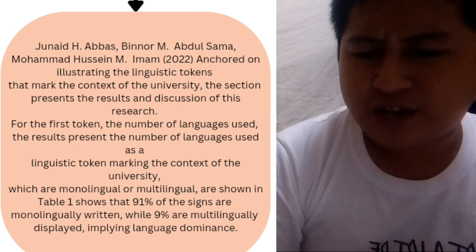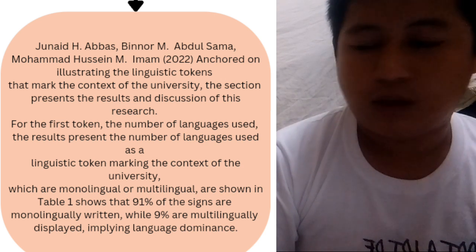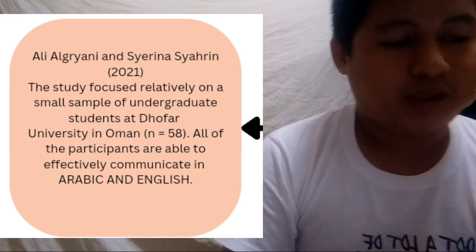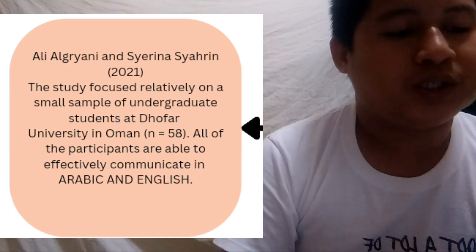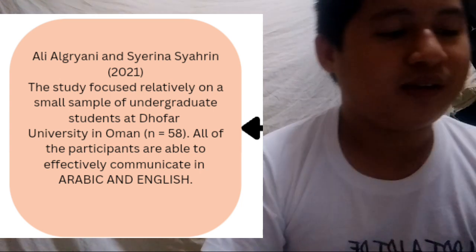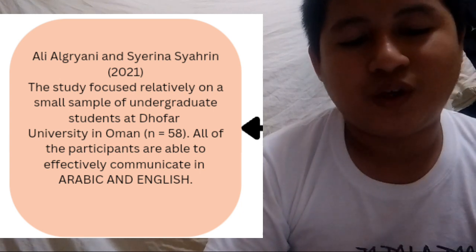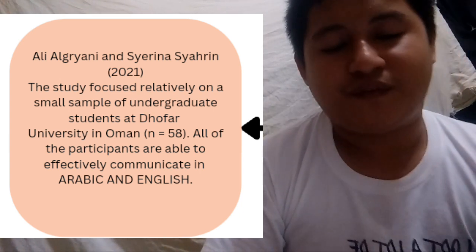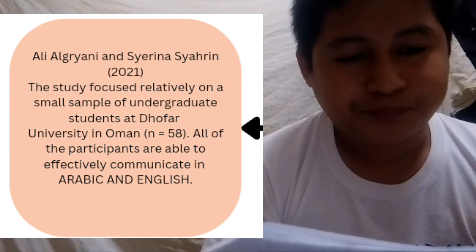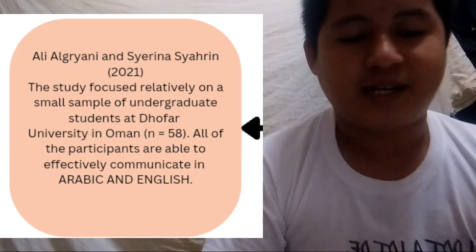Next is Ali Agriani and Ciarena Ciarin. They conducted a research in Sultanate of Oman, to translation students. The linguistic landscape they used is the language used in the translation classroom in Oman. And they found out that the study focused relatively on a small sample of undergraduate students of Dhofar University in Oman that have 58. All of the participants are able to effectively communicate in Arabic and English.